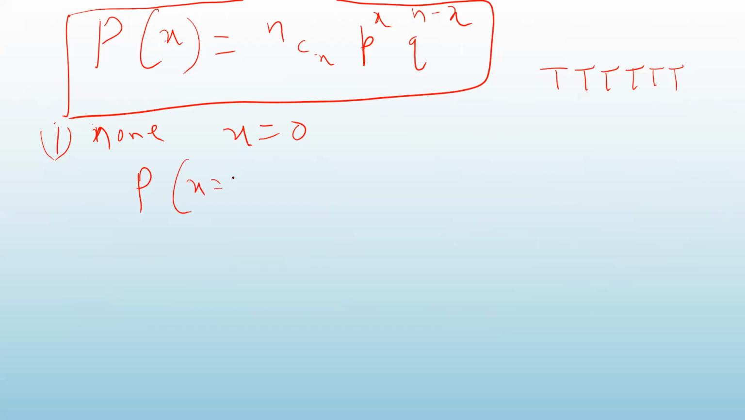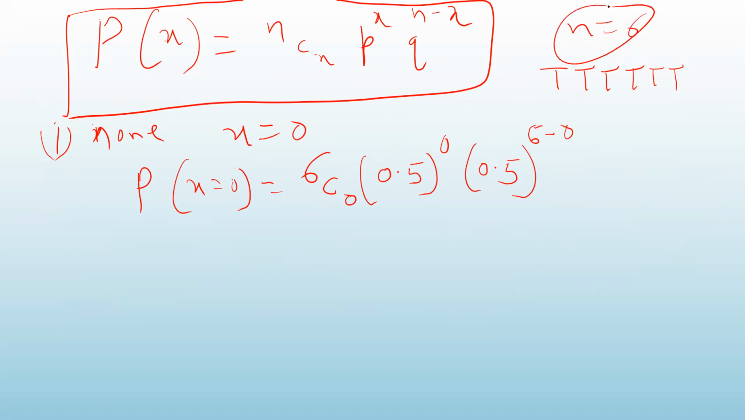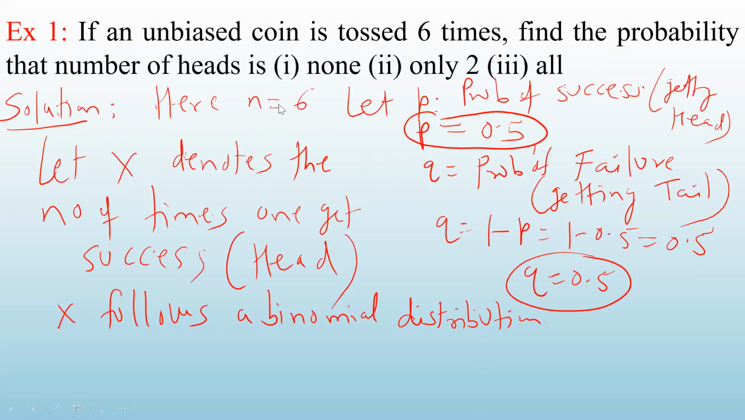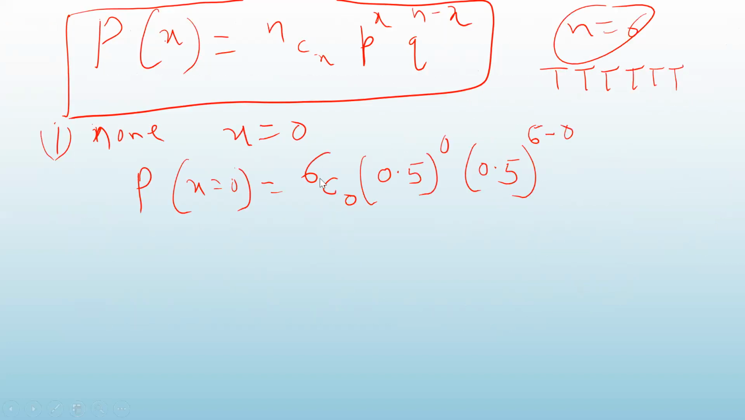Probability of X equal to 0 will be NCX, where N is 6, so 6C0. P is 0.5, probability of success, P raised to X, X is 0, so P raised to 0. And Q is also 0.5, raised to N minus X, N is 6, so 6 minus 0. You just put the values in the formula. The coin is tossed 6 times, so N is 6, P is 0.5, Q is 0.5.